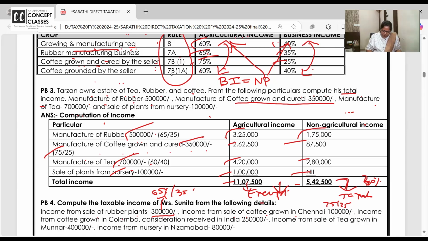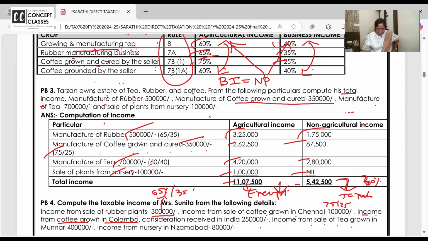Income from coffee grown in Colombo. What do I do? 60-40? Coffee is grown in Colombo. Totally taxable. 25 or 60-40? Totally 100%. 100% what? Taxable. Why? It is outside India. Exactly. Colombo is in Sri Lanka. So if you receive agricultural income outside India, it is fully taxable. Don't do blindly 60-40 and all. Is that clear? It is received in India.